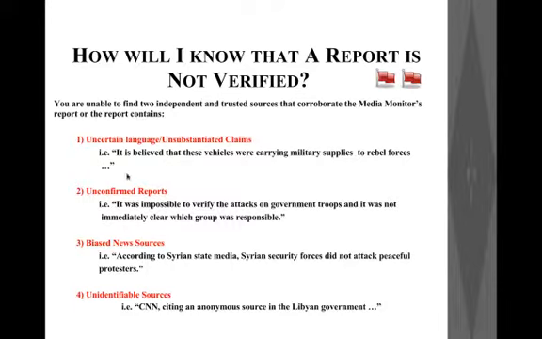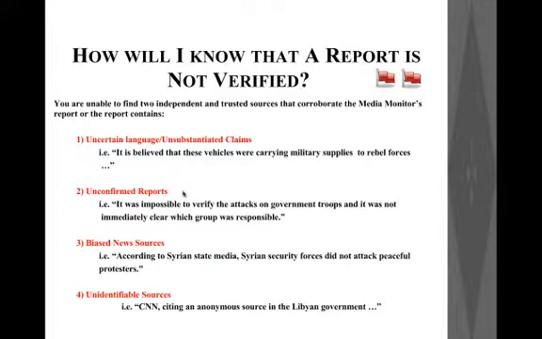First of all, we need to find reports that have absolutely no ambiguity in the information that they convey. So a report is typically not verified if we find a report which has any uncertain language or any unsubstantiated claims. For example, if you come across a news report, even if it is from a very credible and reputed news agency like CNN, if CNN says something like "it is believed that these vehicles were carrying military supplies to rebel forces," then we cannot consider that to be a credible news report, because in this case CNN is not confirming. CNN is only saying that it believes that there were vehicles carrying military supplies.